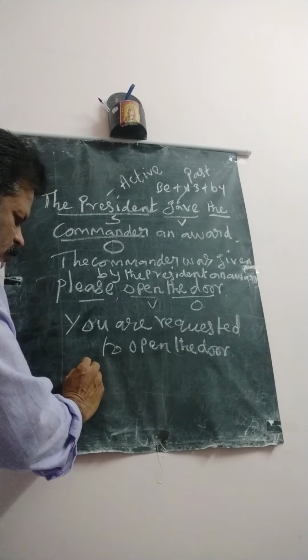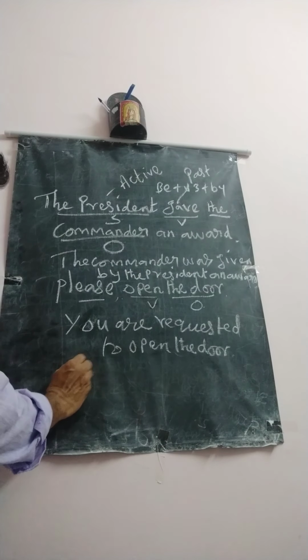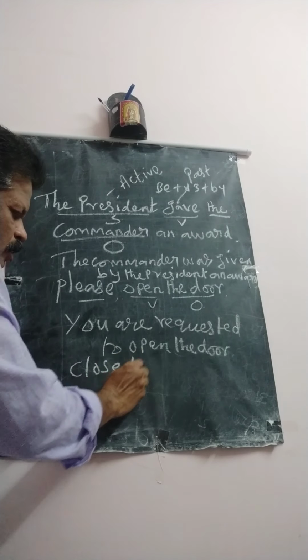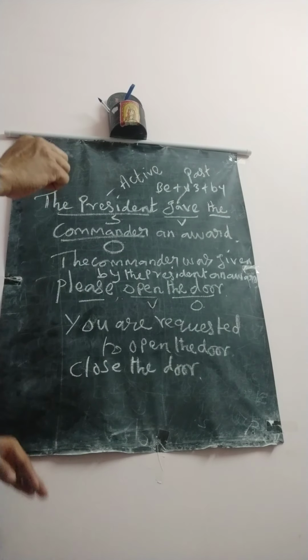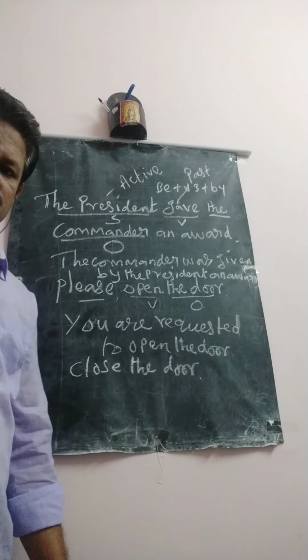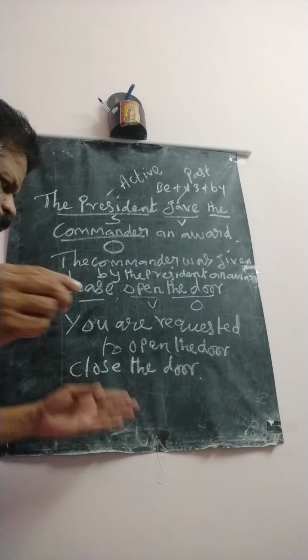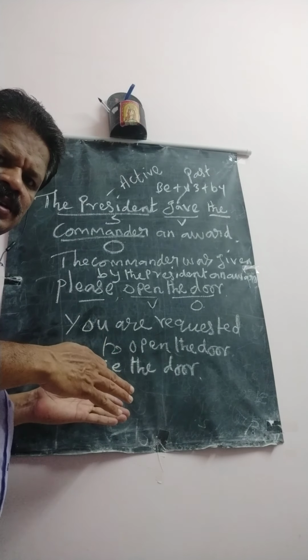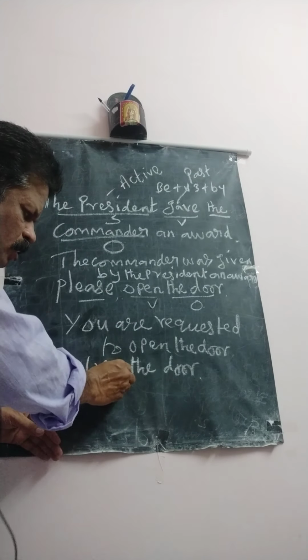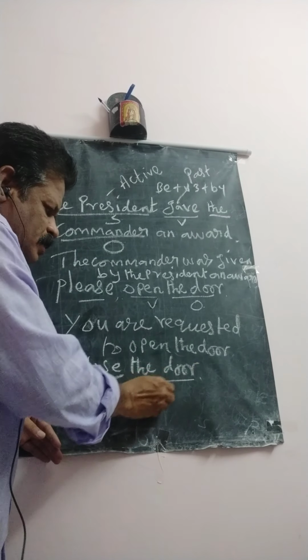Or next one, close the door. How will it change? Which type of sentence is this? This is also an imperative sentence. How? Close is the verb, the door is the object.